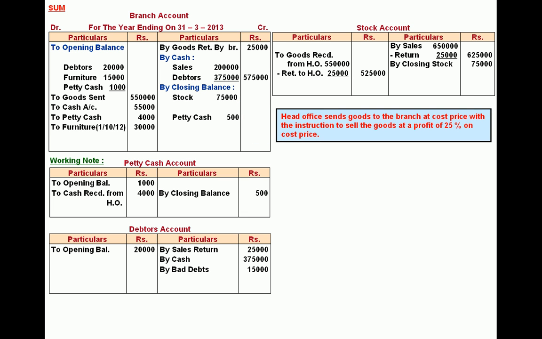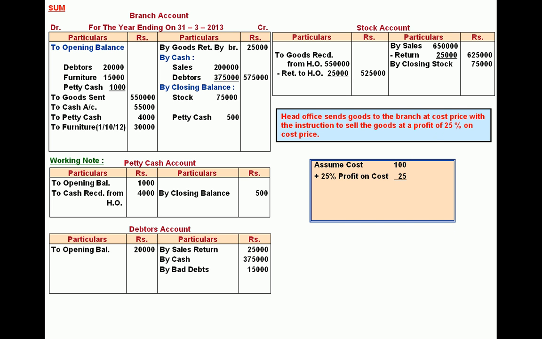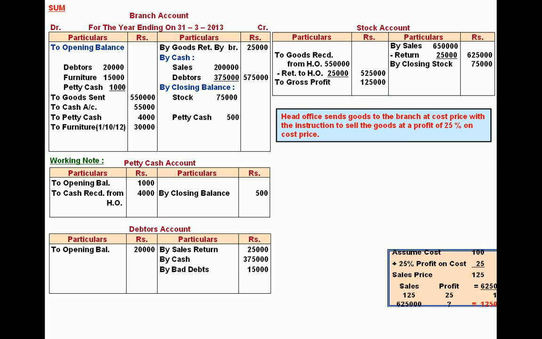Now head office sends goods to the branch at a cost price with an instruction to sell goods at a profit of 25% on cost price. So let us find out the gross profit. If 100 is the cost, then 25 is the profit, 125 is the sales price. If 125 is the sales price, then 25 is the profit. How much for 6,25,000? So you get a gross profit of 1,25,000 that is recorded to the debit side of stock account. It is just like a trading account.